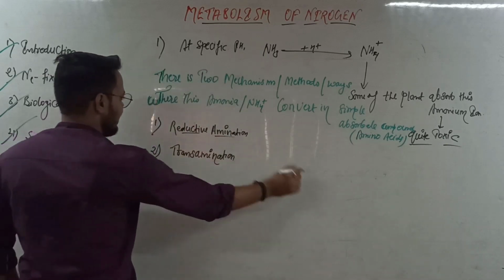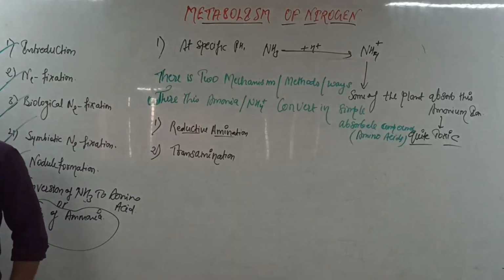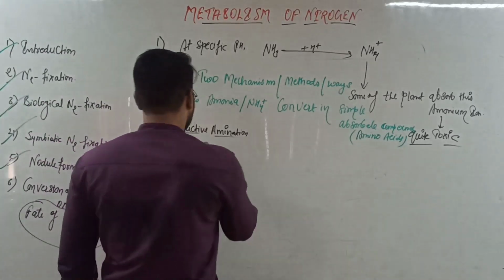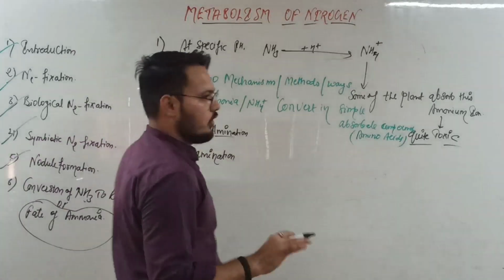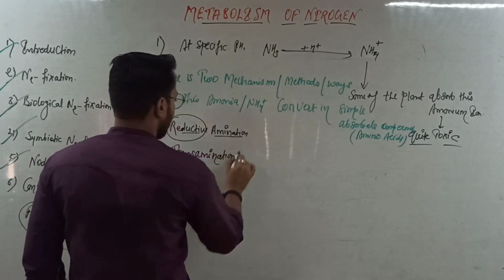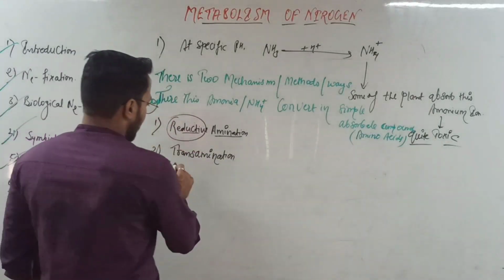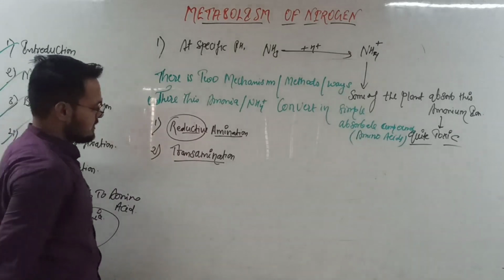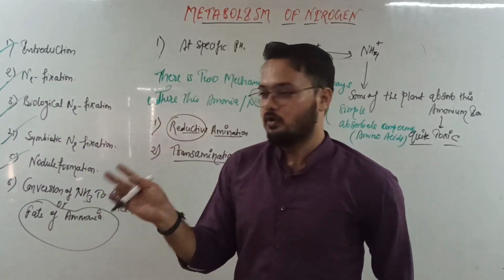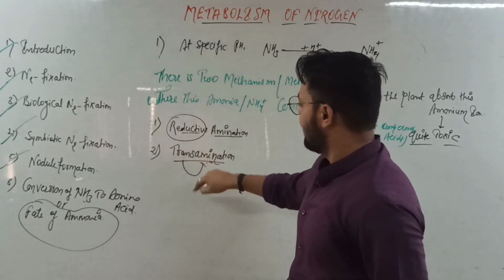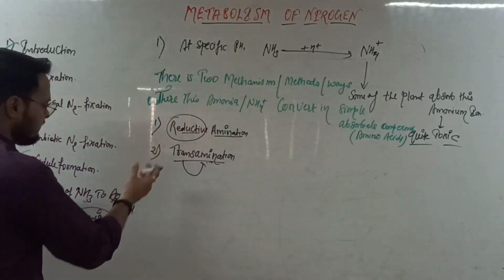As the name says, what does reductive amination mean? Reductive means some reduction is possible in this reaction. In transamination, there is the transfer of amine. Transamine, so transfer of the amine. That is a very simple term.